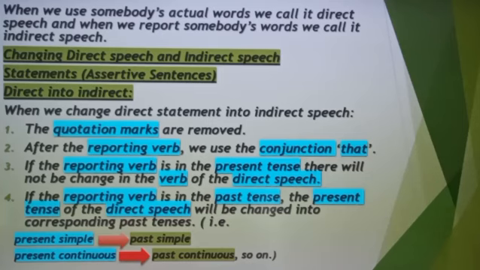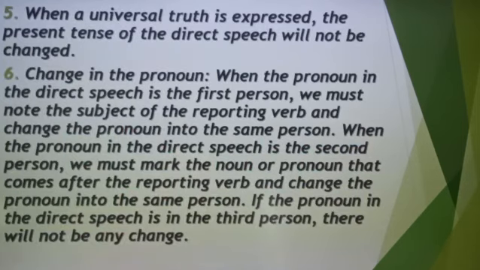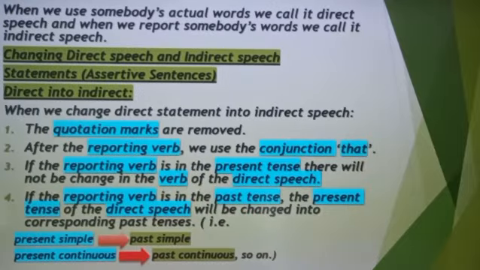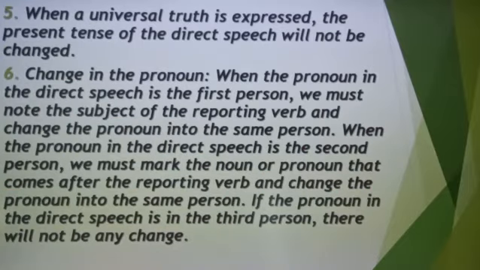Fourth, if the reporting verb is in the past tense, then the present tense of the direct speech will be changed into corresponding past tenses. Example, present simple to past simple, and present continuous to past continuous. When a universal truth is expressed, the present tense of the direct speech will not be changed.